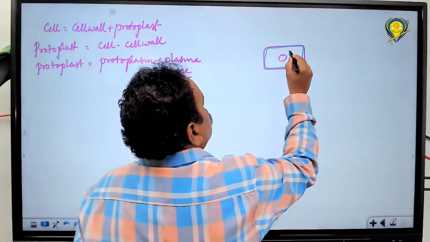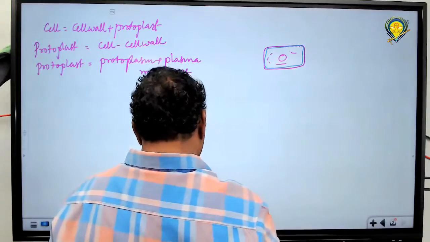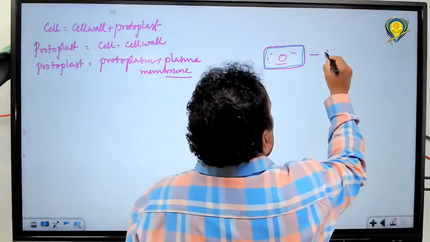This is nucleus. Protoplast. Next, coming on to this cell number.